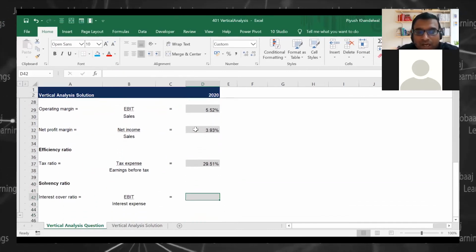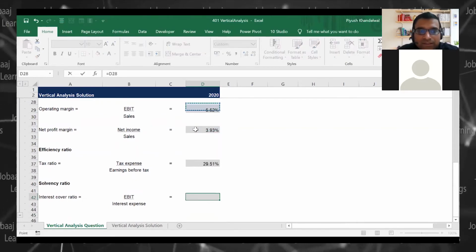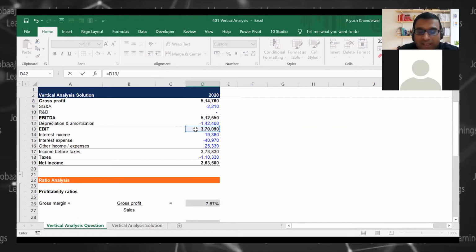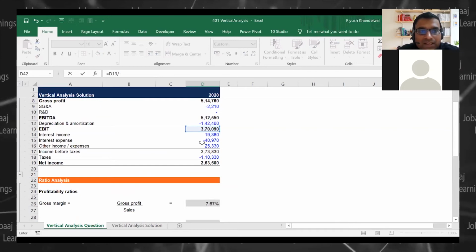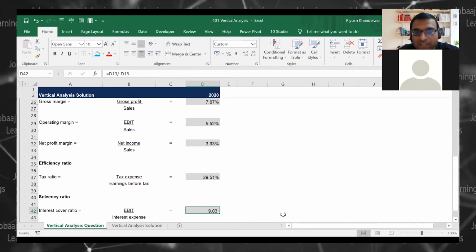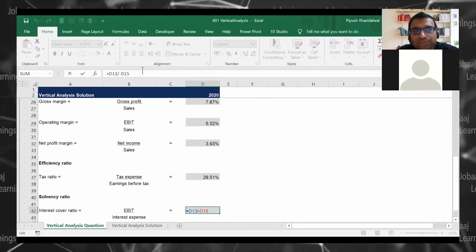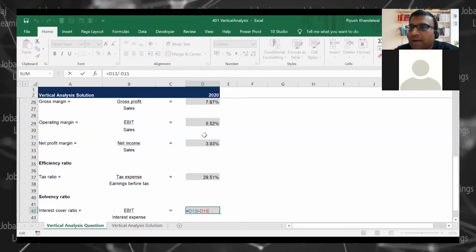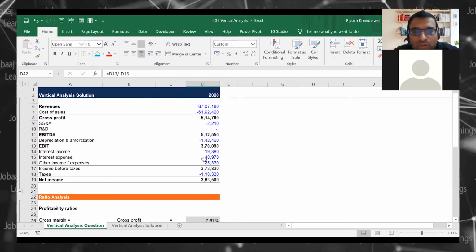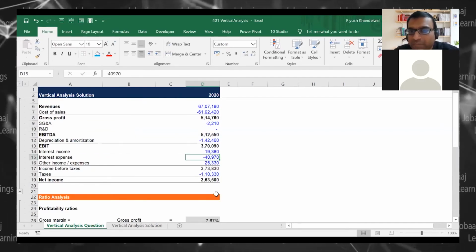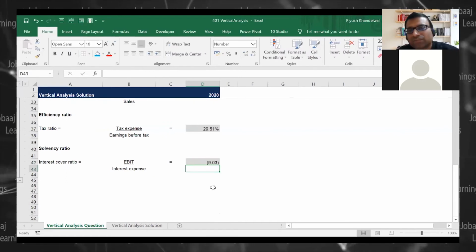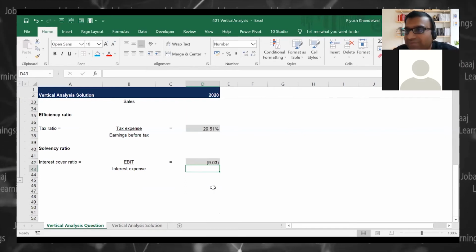Solvency ratio, earning before interest and tax. How much is my earning before interest and tax? By, divided by my interest expense, right? So 9.03 is my solvency ratio. I'm using the minus sign, right? When you are doing practically, you may or may not be required to use a minus sign. I'm using a minus sign only because here it is minus. Getting my point? If I don't use a minus sign, this ratio will come into minus, which may not give a right kind of a reflection basically, right?